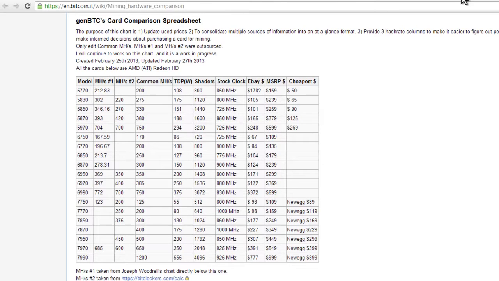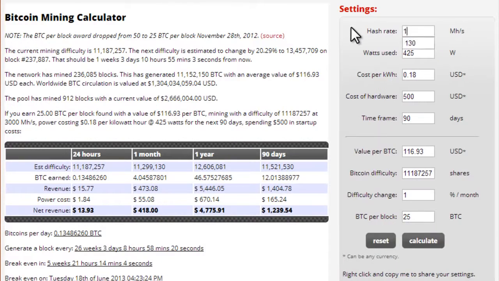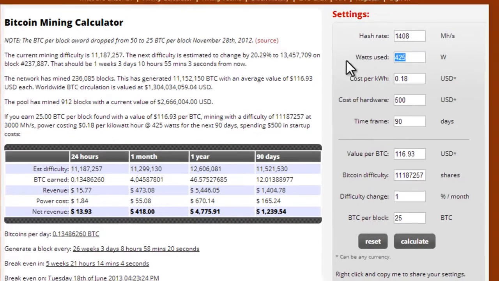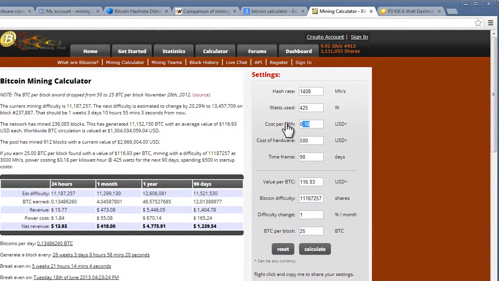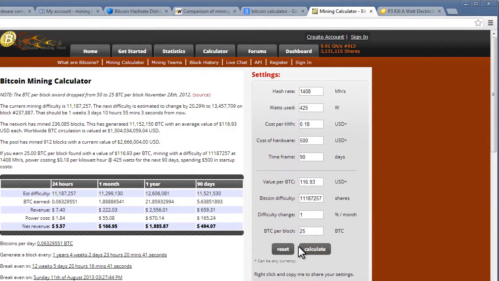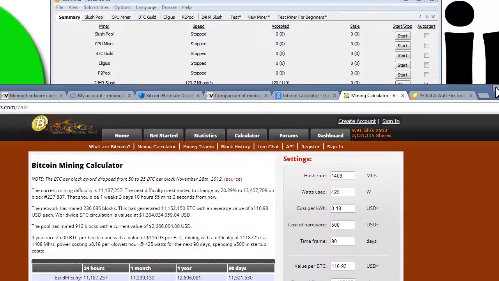So we could go back to the calculator. We could put in 1408, just keep that at 425. This is just all guessing right here. I don't know what your numbers will be, but you can see here that in 90 days, it's 1,494. So these are just some resources for you to check out and kind of experiment with.